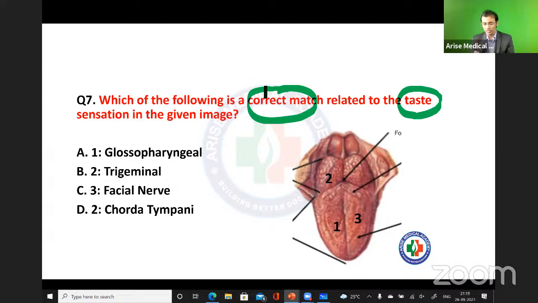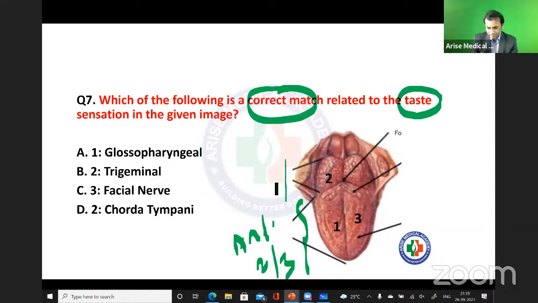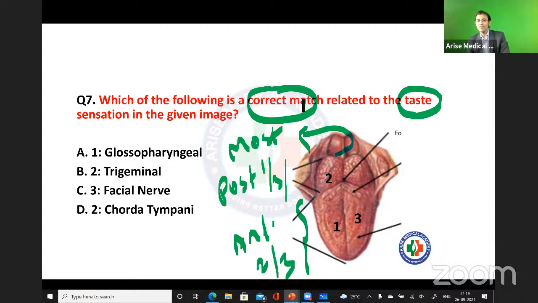एक चीज तो सबको याद होता ना, एंटीरियर 2/3 and the posterior 1/3 and then posterior most, right? Posterior most part, right? Posterior most part.